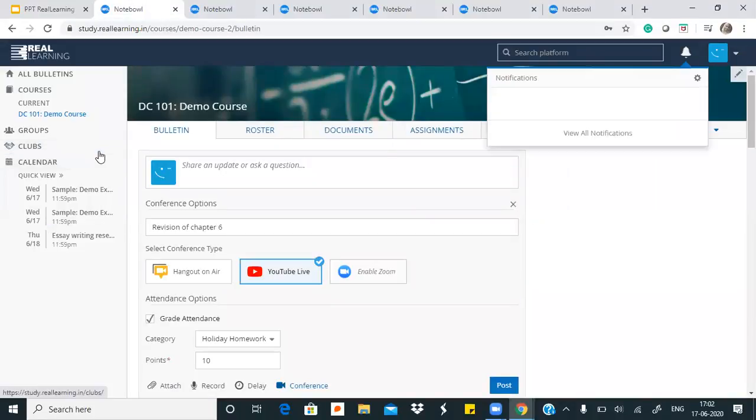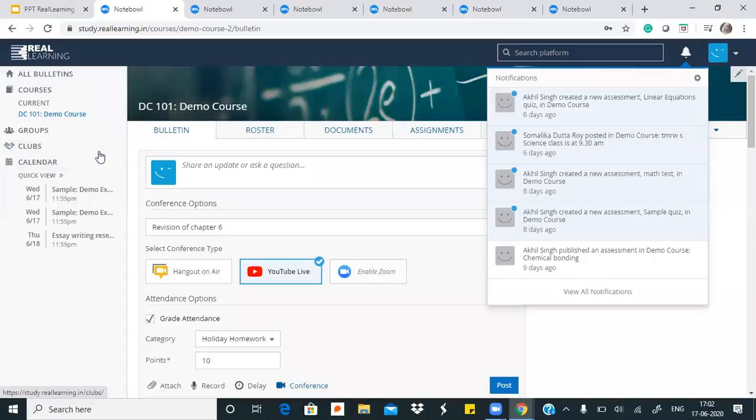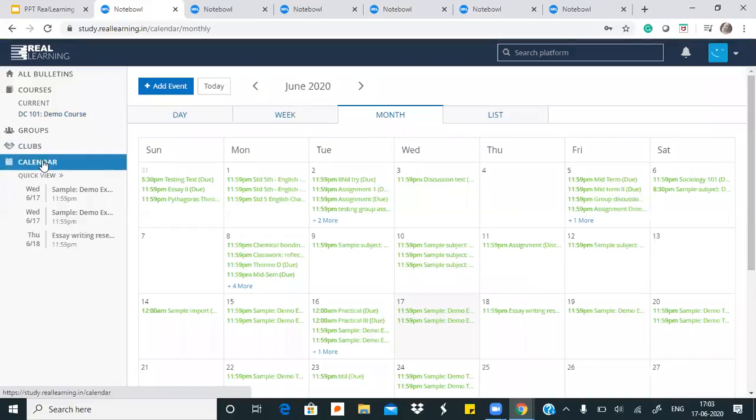So like you already know what Rohit's notifications tab looked like. This is where you can see all the notifications. Teachers also get to see a similar one. We'll also see a calendar and what it looks like for teachers and students. So this is the calendar view for teachers and students.